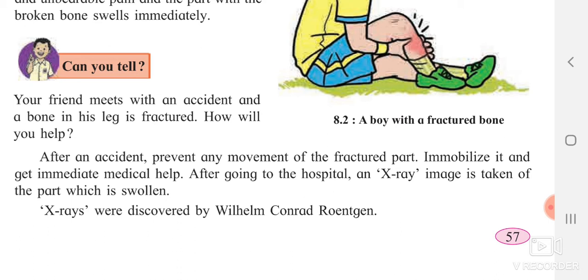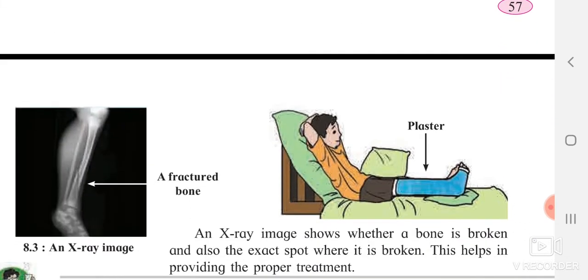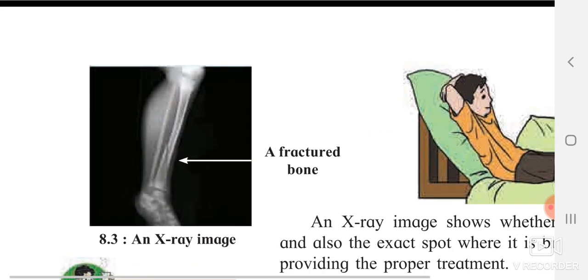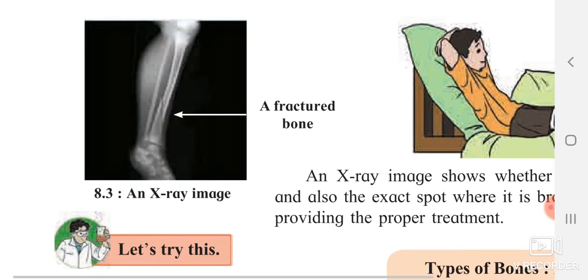It gives you a clear idea of what has actually happened to your bone. X-rays were discovered by Wilhelm Conrad Röntgen. He was the first one who discovered these x-rays. Okay, so we'll proceed further. If you have ever had a fracture in your bone, you have seen your x-ray image, and it looks the same as this.